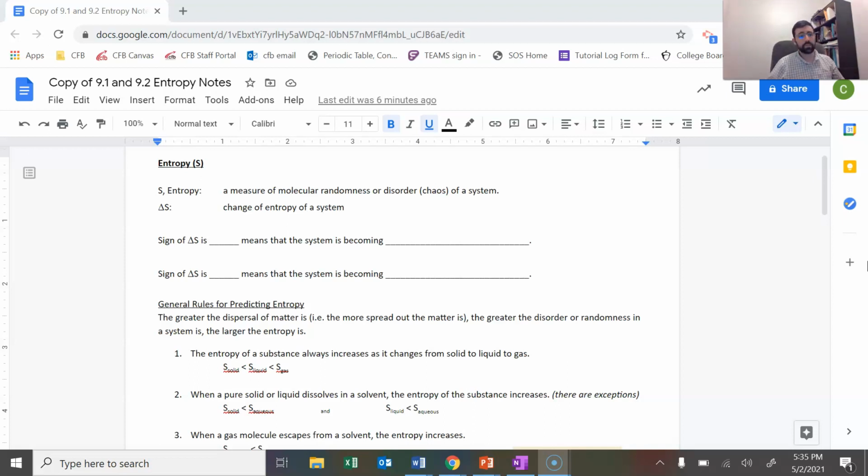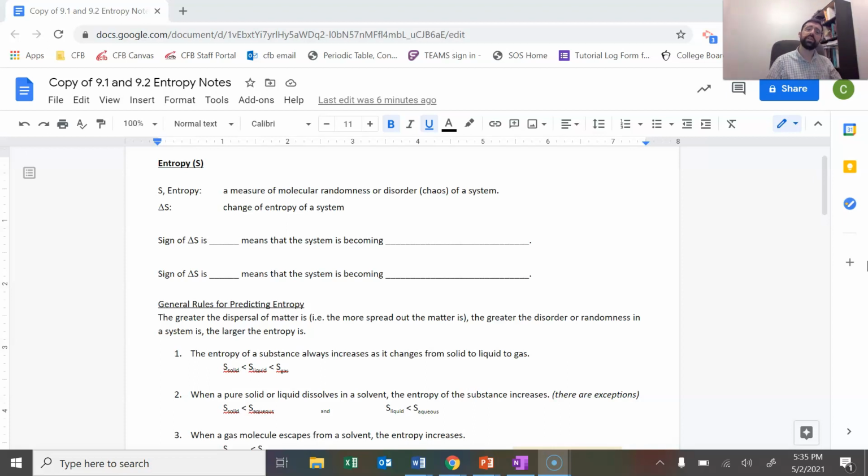We are starting the last unit of AP Chemistry, Unit 9. Unit 9 is all about tying up the loose ends of thermodynamics. We talked a little bit about thermochemistry with enthalpy, heat, and energy, and we're going to wrap that up. There are actually a few laws of thermodynamics: the first, second, and third law, and one that we sometimes call the 0th law. We're going to talk about those a little bit later.